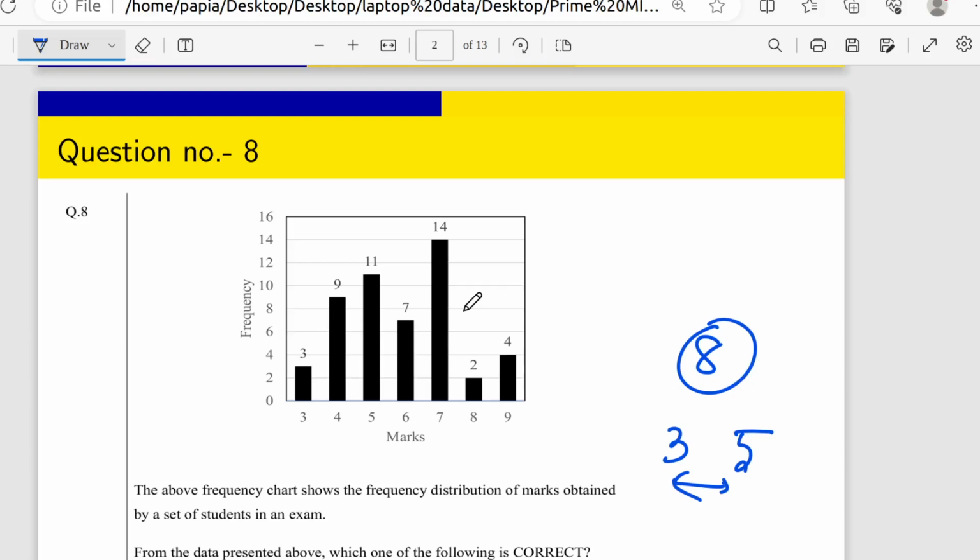That total marks should be divided by the total number of students. So what is the total number of students? As I told you, 3 students got 3 marks, so 3 is a number of students. Then 9 is also a number of students. That means we have to calculate 3 plus 9 plus 11 plus 7 plus 14 plus 2 plus 4. So we calculate the total marks divided by the total number of students, and that is nothing but the mean.